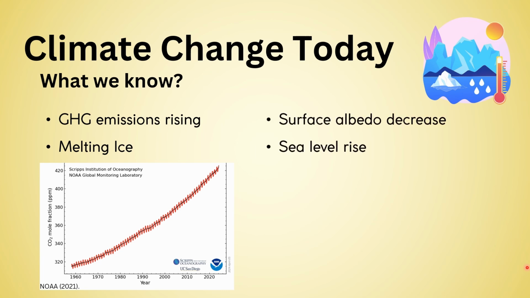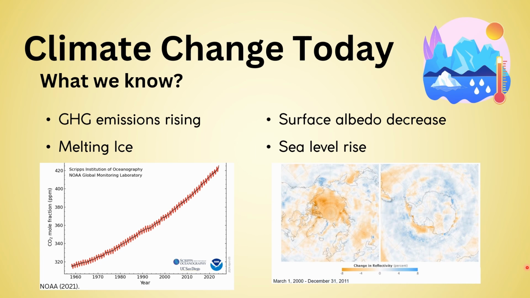We also have a decrease in that surface albedo that we talked about earlier. As the shiny ice melts away, surface albedo goes down. This causes sea levels to rise as that shiny ice melts away. If we look at this map, it shows us the North Pole relative to the South Pole, and you can see in the red the decrease in surface reflectance, that decrease in reflecting sunlight.